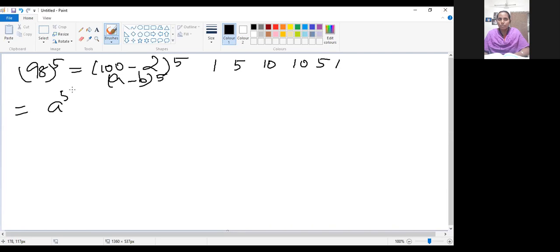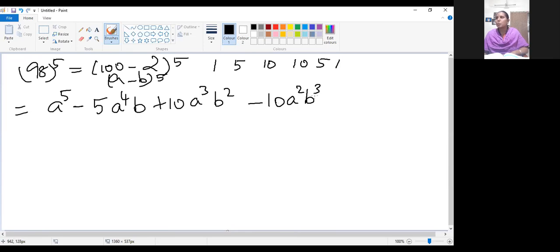So a power 5 plus, sorry, the first term is plus, a value is plus, so the first term we can keep as positive. See the next term: coefficient 5, a power 4 b. Before that, put minus. Alternate plus and minus will come. Then again plus 10 a cube b square minus 10 a square b cube. Can you see here? Alternate plus and minus.